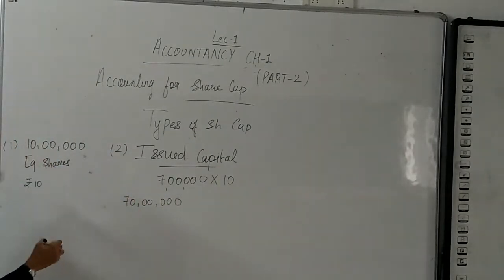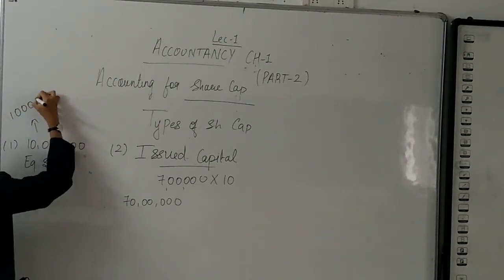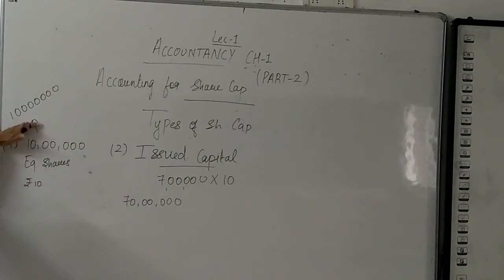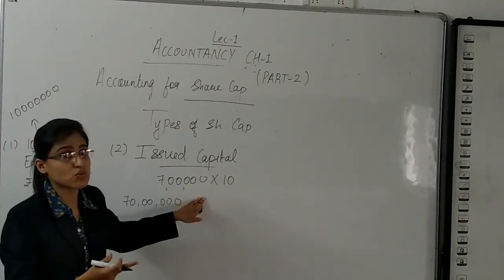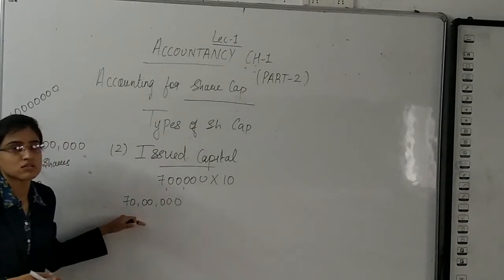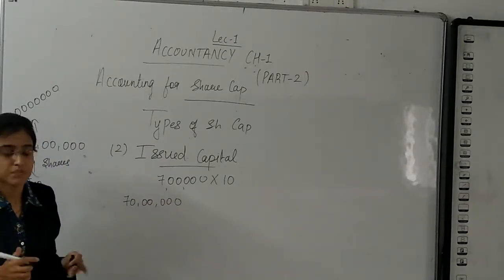What was the authorized capital? 1 crore. 10 lakh shares, each of rupees 10. Authorized capital 1 crore. Out of 10 lakh shares, 7 lakh shares have been issued. 7 lakh into 10, issued capital is 70 lakh.